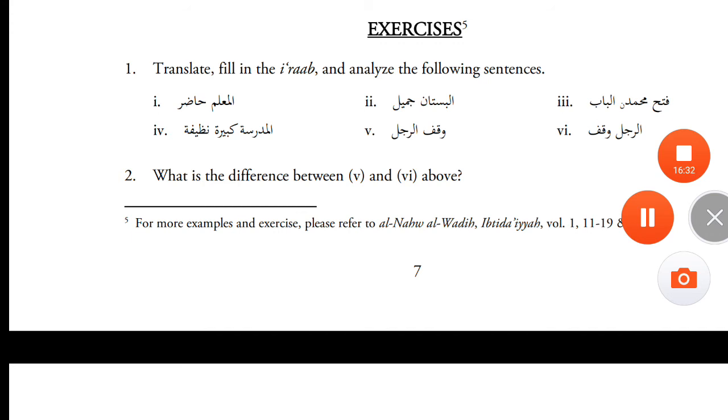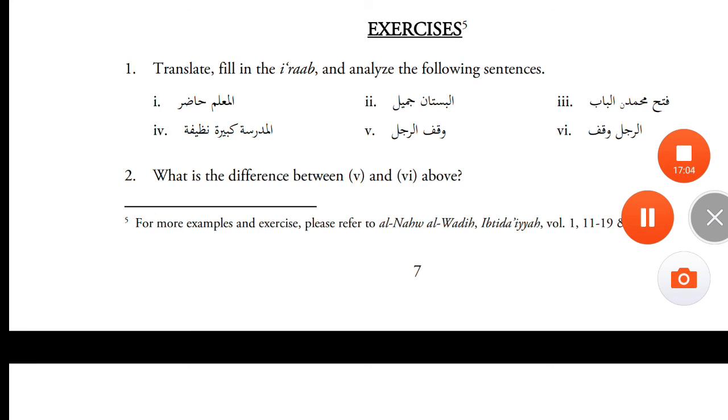So this fi'l waqafa and its fa'il huwa, which is going back to ar-rajulu. It's the khabar of ar-rajulu. Ar-rajulu is the mubtada. Waqafa is the fi'l. It's a jumla fi'liya. The fa'il of waqafa is the dhamir inside it, huwa, which is going back to ar-rajulu. So this is a jumla fi'liya khabariya, and it's the khabar of the mubtada ar-rajulu.